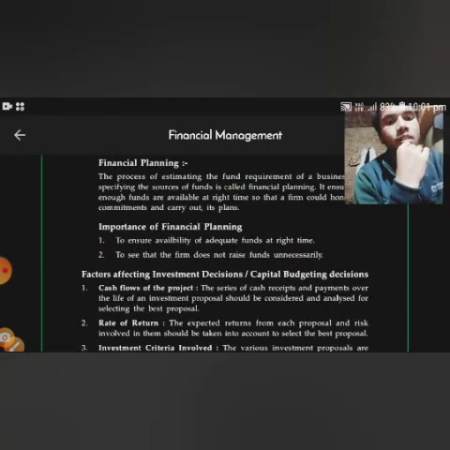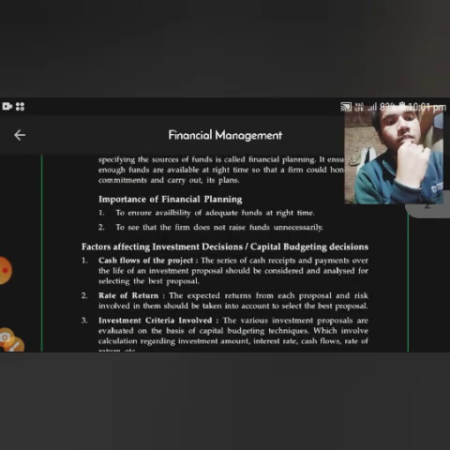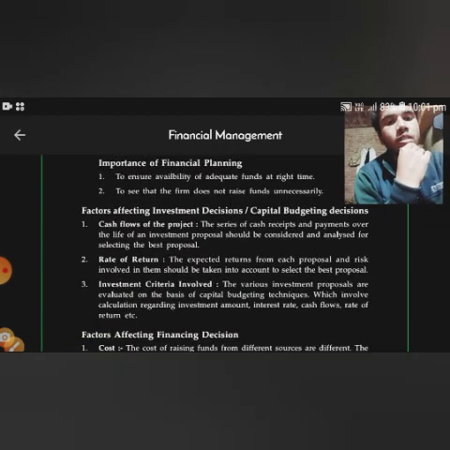Now, what are the factors affecting investment decision and capital budgeting decision? First one is cash flow of the project. What is the meaning of cash flow of the project? Its main purpose is that the series of cash receipts and payments over the life of an investment proposal should be considered and analyzed for selecting the best proposal. Now, rate of return. The expected return from each proposal and the risk involved in it should be taken into account to select the best proposal.